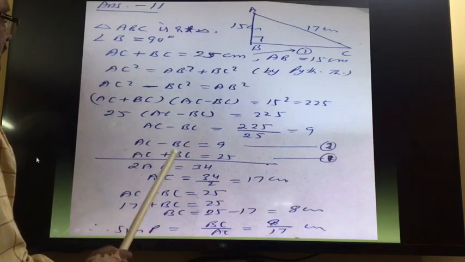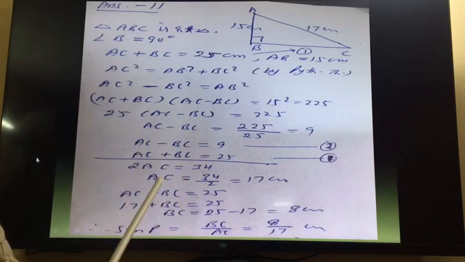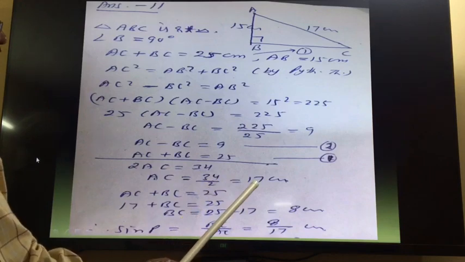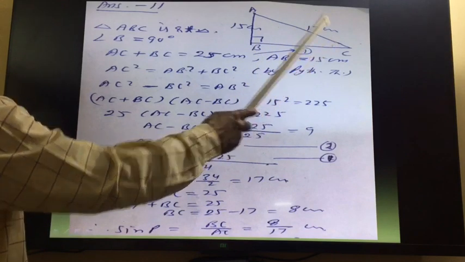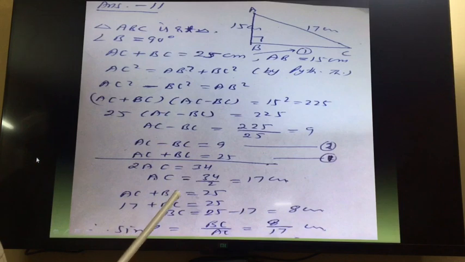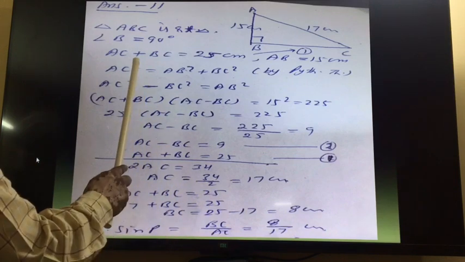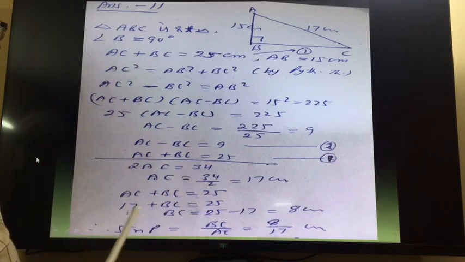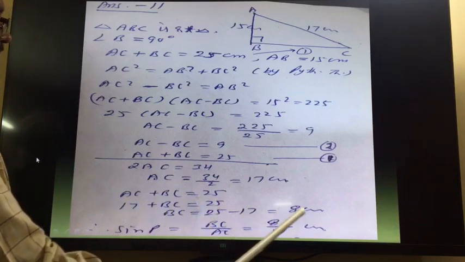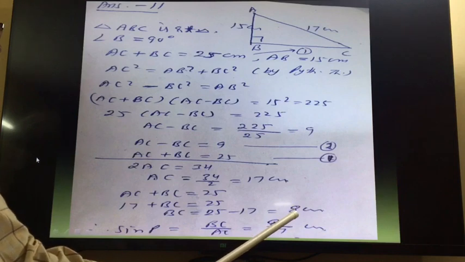So on adding we will get 2 AC is equal to 34. AC is equal to 34 by 2, it is equal to 17. So we got AC is equal to 17. So AC plus BC is equal to 25, it is given here. So AC is equal to 17 plus BC is equal to 25. So BC is equal to 25 minus 17, it is equal to 8. We got the value of BC.